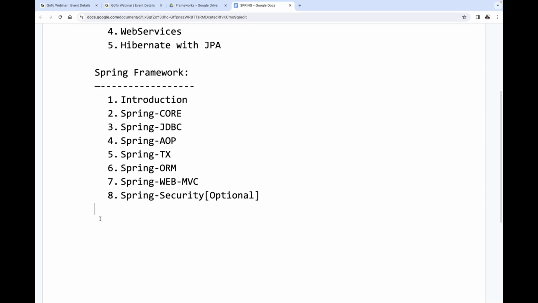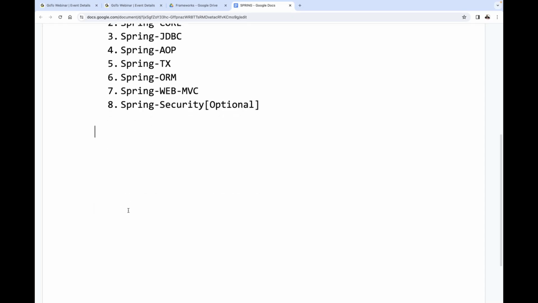Now, observe carefully. Today we are going to understand the introduction content. We are going to start the introduction part for the Spring framework. Observe carefully. As I said clearly, Spring is a framework. It is mainly for enterprise application development. We have to start our story right from enterprise application.